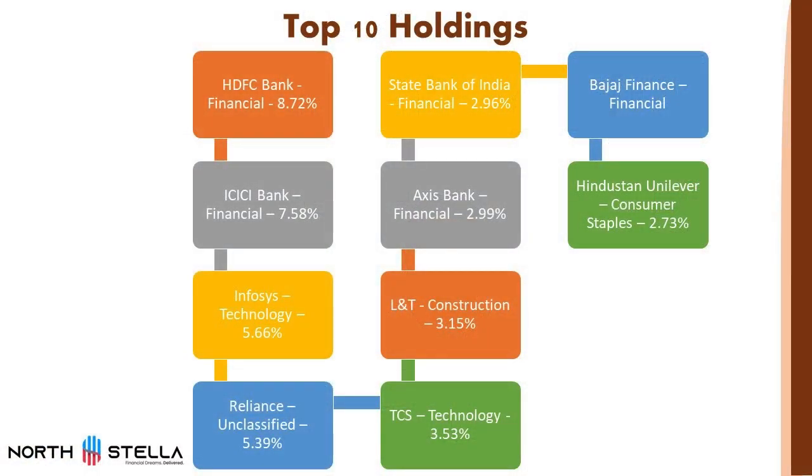If we see the top 10 holdings, it is HDFC Bank, ICICI Bank, Infosys, Reliance, State Bank, Axis Bank, L&T, TCS, Bajaj Finance and Hindustan Unilever.